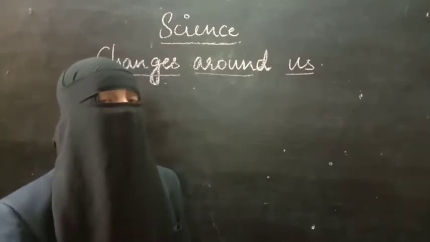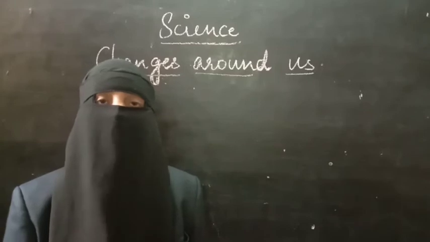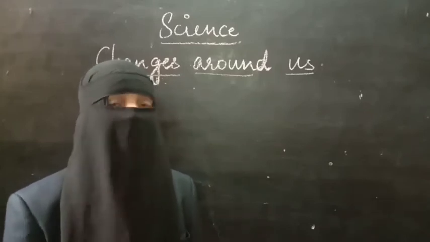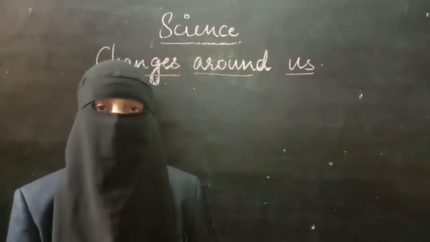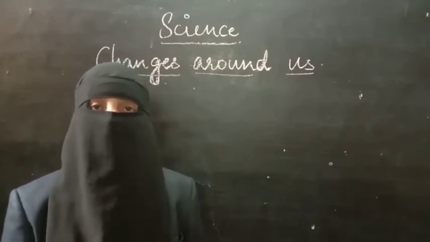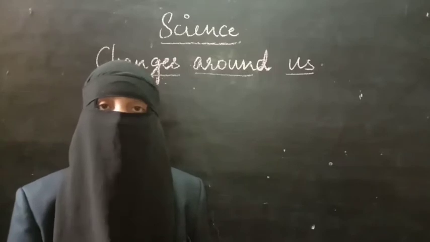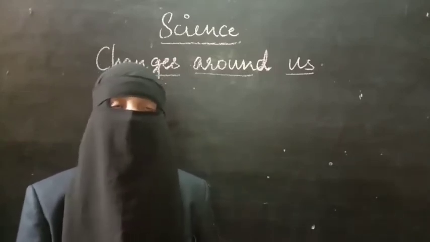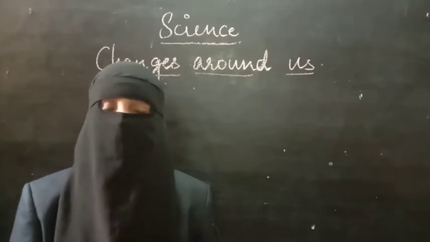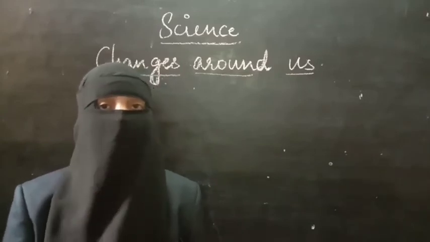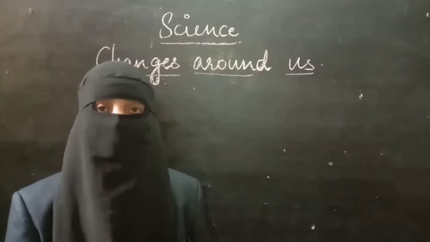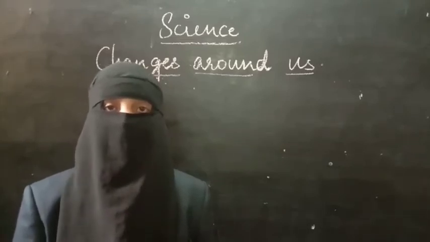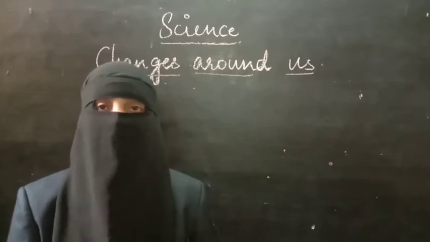Not only that, you have also observed that some changes repeat after a certain period of time. For example, sunset and sunrise. Every 12 hours you will observe sunrise and sunset. That is also a kind of change. And not only sunrise and sunset, you have also observed changes in the season. After every few months, a new season arrives. That means there is a repetition of seasons. This is also a kind of change.